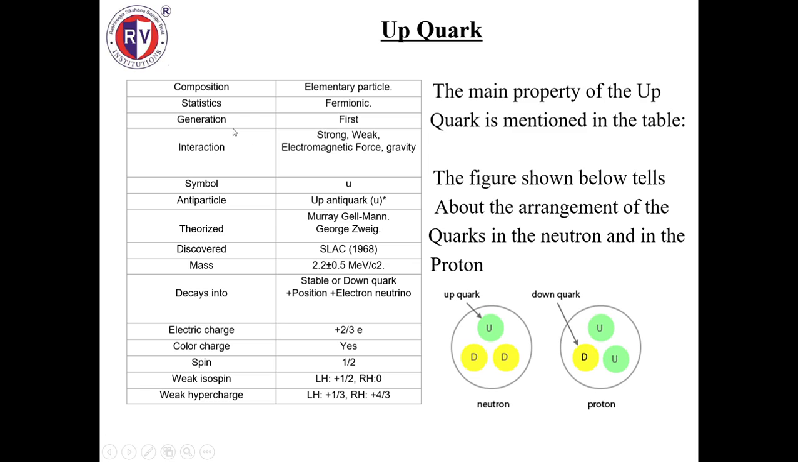Up quark. Up quark is a first generation quark. The interactions shown are strong, weak, electromagnetic force, and gravity. Symbol used is u. Antiparticle is u-bar. Mass is 2.2 plus or minus 0.5 MeV/c². It decays into a down quark or an electron neutrino. Electric charge is plus 2/3 e. Spin is 1/2. This figure mainly shows the up quark and the down quark present in the neutron and the proton respectively.